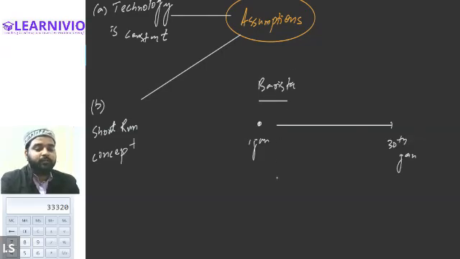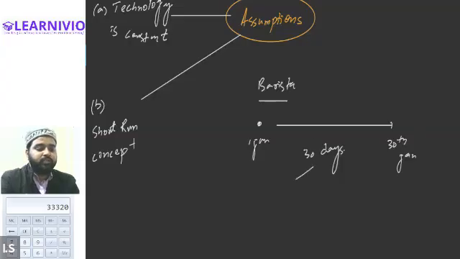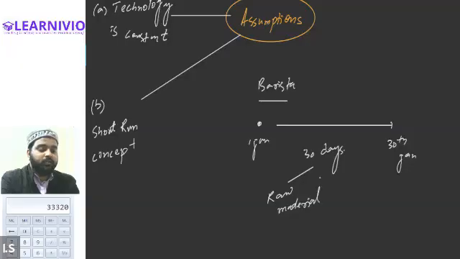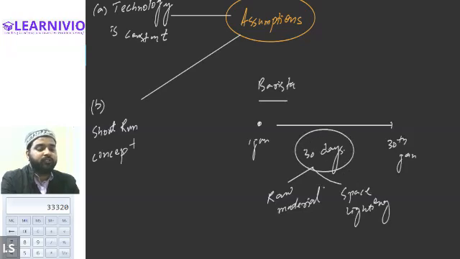Do you think furniture or labor will be changed during the span of 30 days? No, everything will remain the same. Only raw material might be changing, depending upon the number of customers visiting. All other things like the space, furniture and lighting will remain the same. Why? Because you are analyzing the business process within 30 days only.